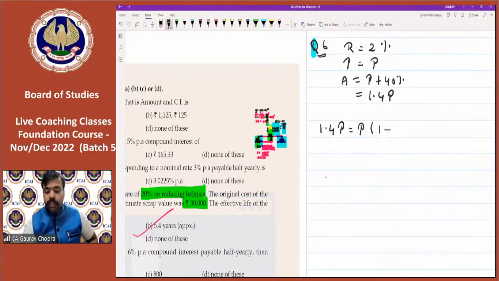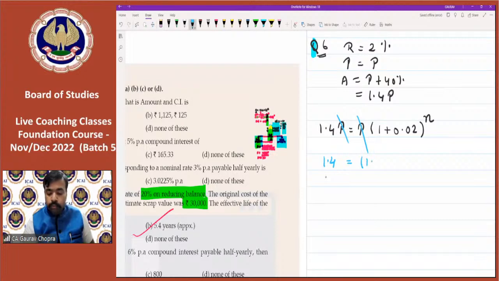Then 1 plus rate, that is 1.02 to the power of n. Now what is n? We don't know. We have to calculate n. So for solving, we can cancel out P and get the result. So what is left? 1.4 is equal to 1.02 to the power of n. So now we can use hit and trial method in place of n. n की place पे क्या रखें जिससे 1.4 आ जाए.